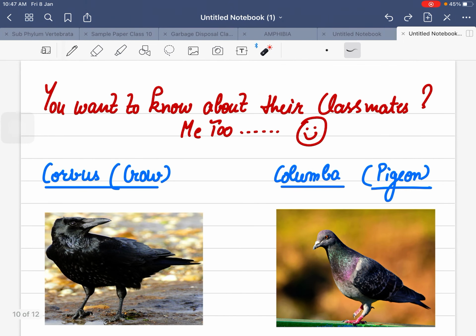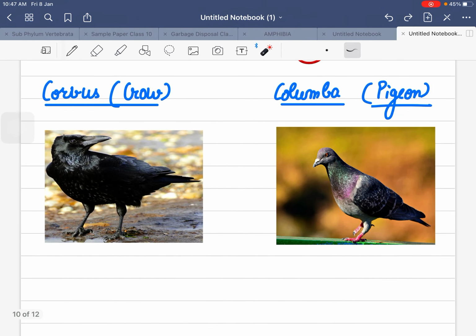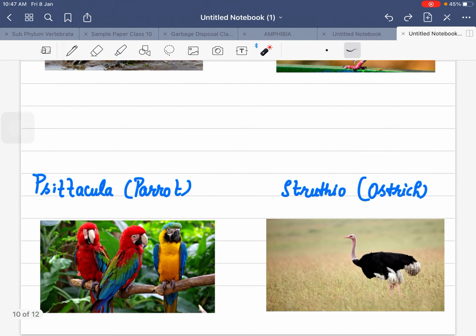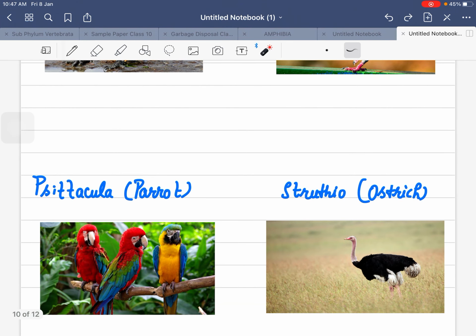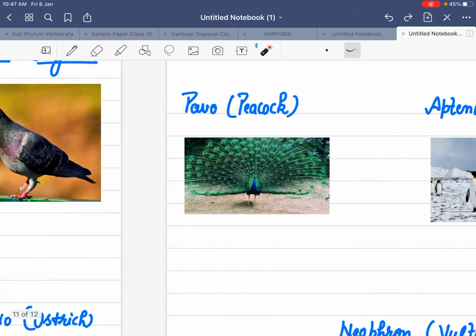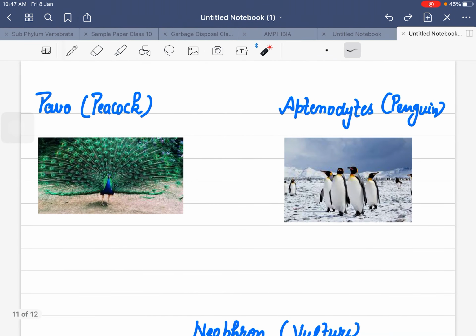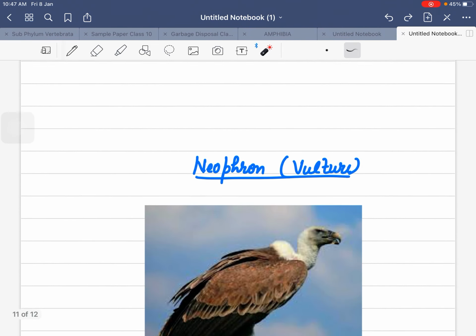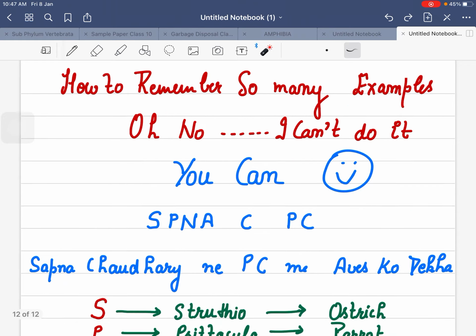Now, they have multiple examples which are mentioned in our NCERT. Crow, pigeon, Columba, then Corvus, then Psittacula. See, they're beautiful parrots. Struthio, ostrich, Pavo, Aptenodytes, penguin, then Neophron, that is the vulture.